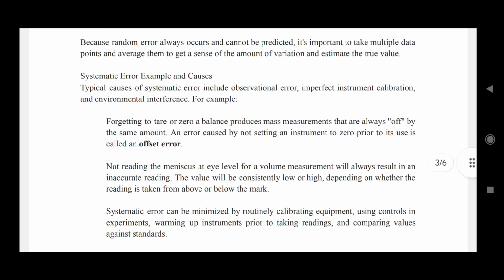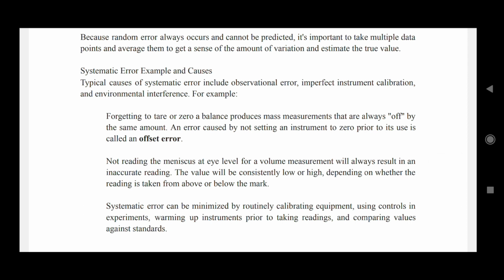Now the examples of systematic errors and their causes. Like forgetting to zero a balance produces mass measurements that are always off by the same amount. An error caused by not setting the instrument to zero prior to its use is called an offset error. Like it is a fault of calibration. If we are not setting an instrument at zero or at the initial level every time, then definitely we will encounter the same error in every measurement.